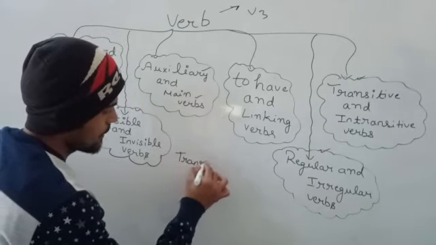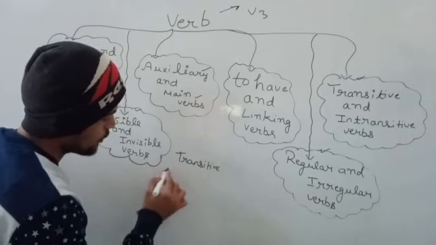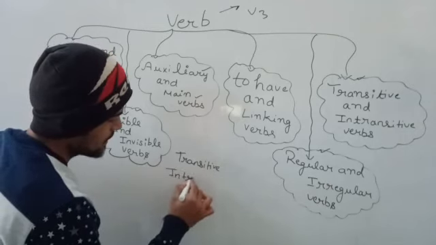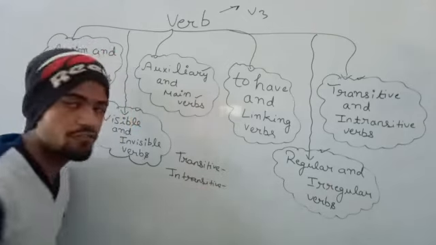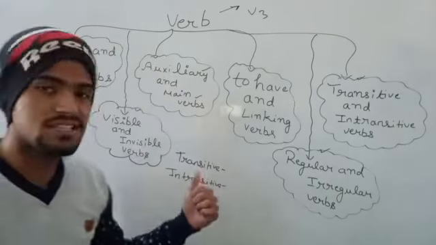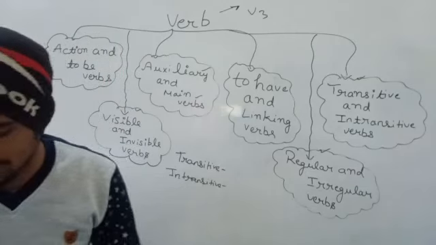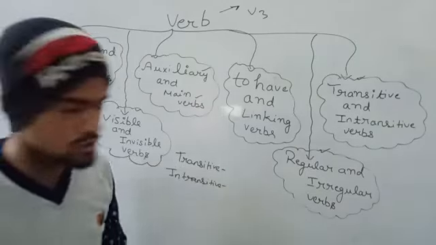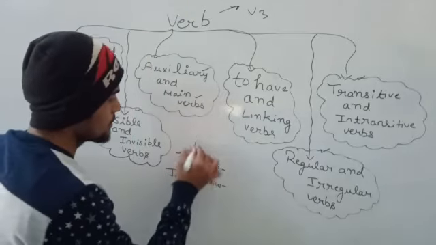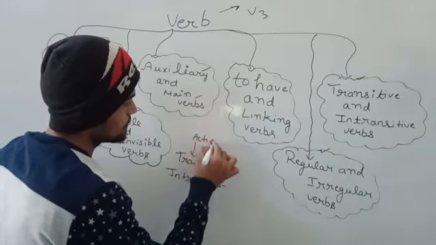What do you mean by transitive and what do you mean by intransitive verb? Although these are very simple, students get confused in their differentiation. Why? Because, as we can read on page number 38, a transitive verb is an action verb that requires one or more objects. It is an action verb.